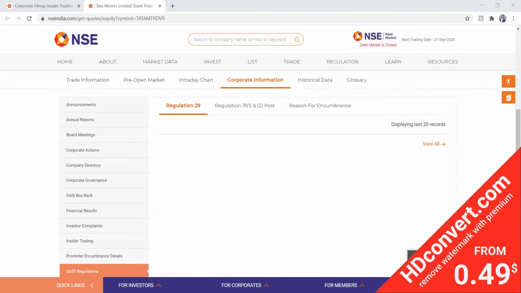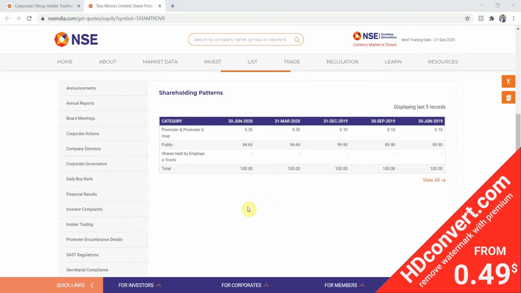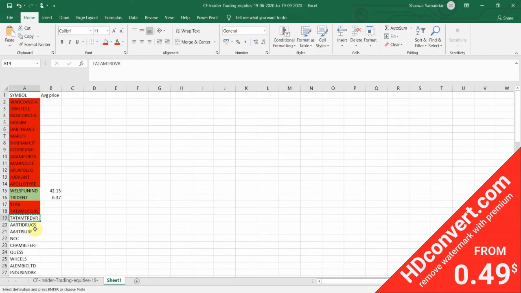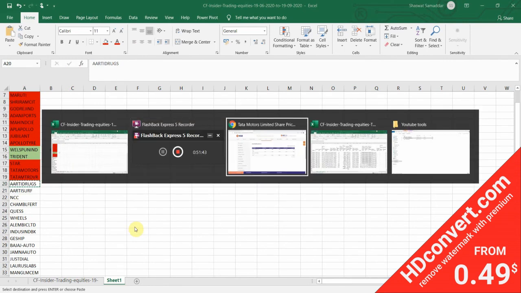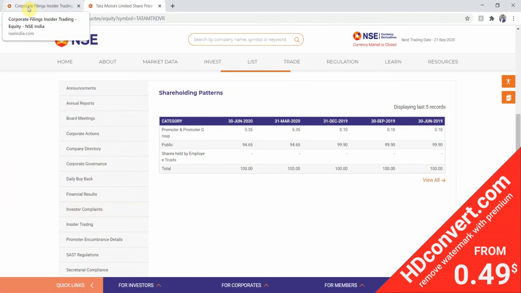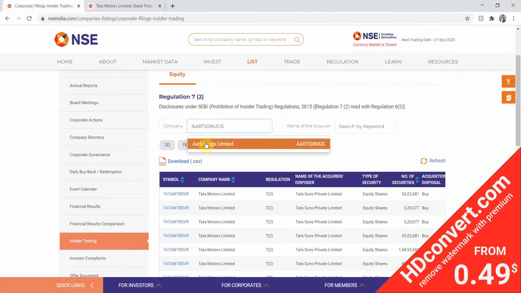Next on the list is Aarti Drugs. We'll copy it down. Sorry, we'll go to the corporate filing section. We'll paste the Aarti Drugs name here. We'll click Aarti Drugs Limited. Then we'll click on the symbol of Aarti Drugs. Once again we can see it's a highly priced stock. It's 2961. So some of us may have a low margin or low capital, so we can just go ahead and ignore. There are 93 stocks, so we are going to get a lot of opportunities here.